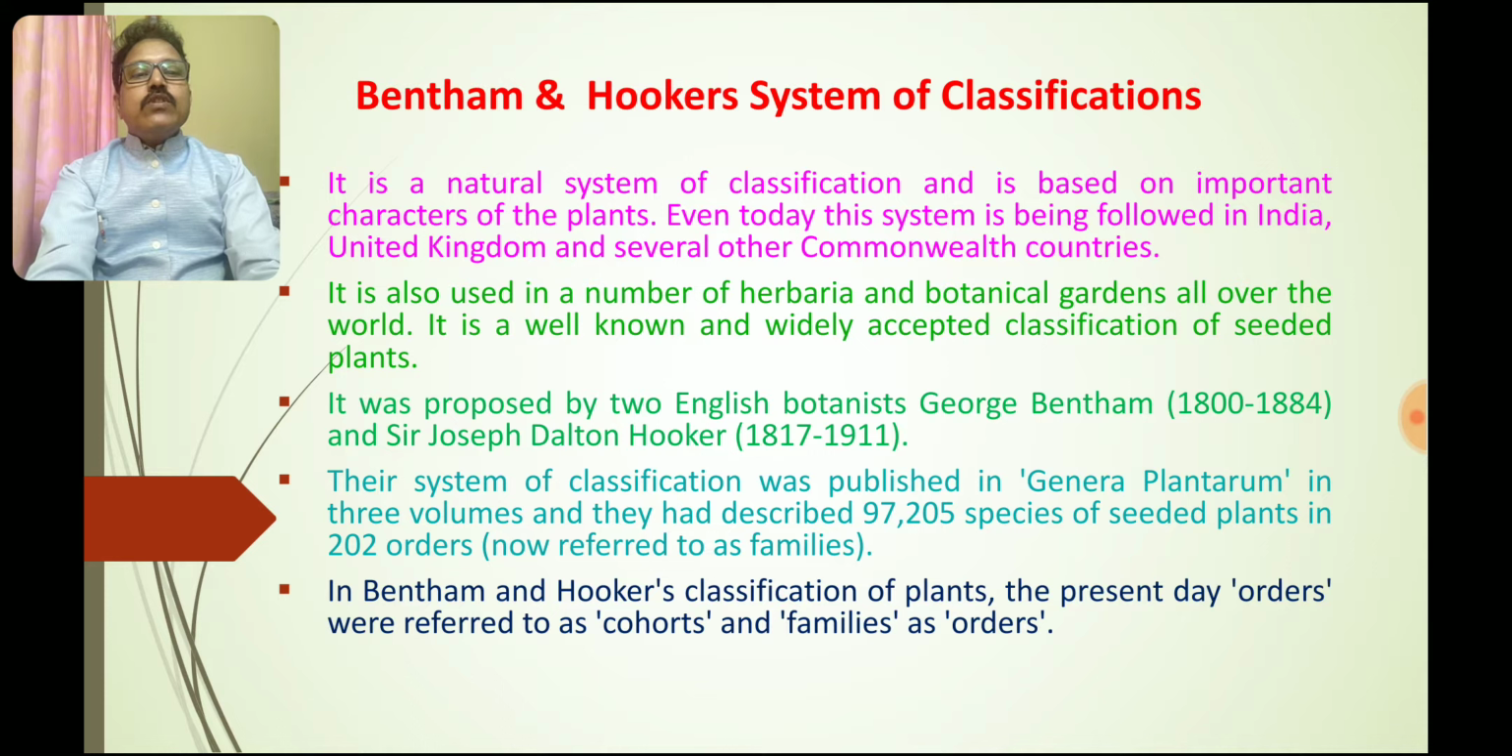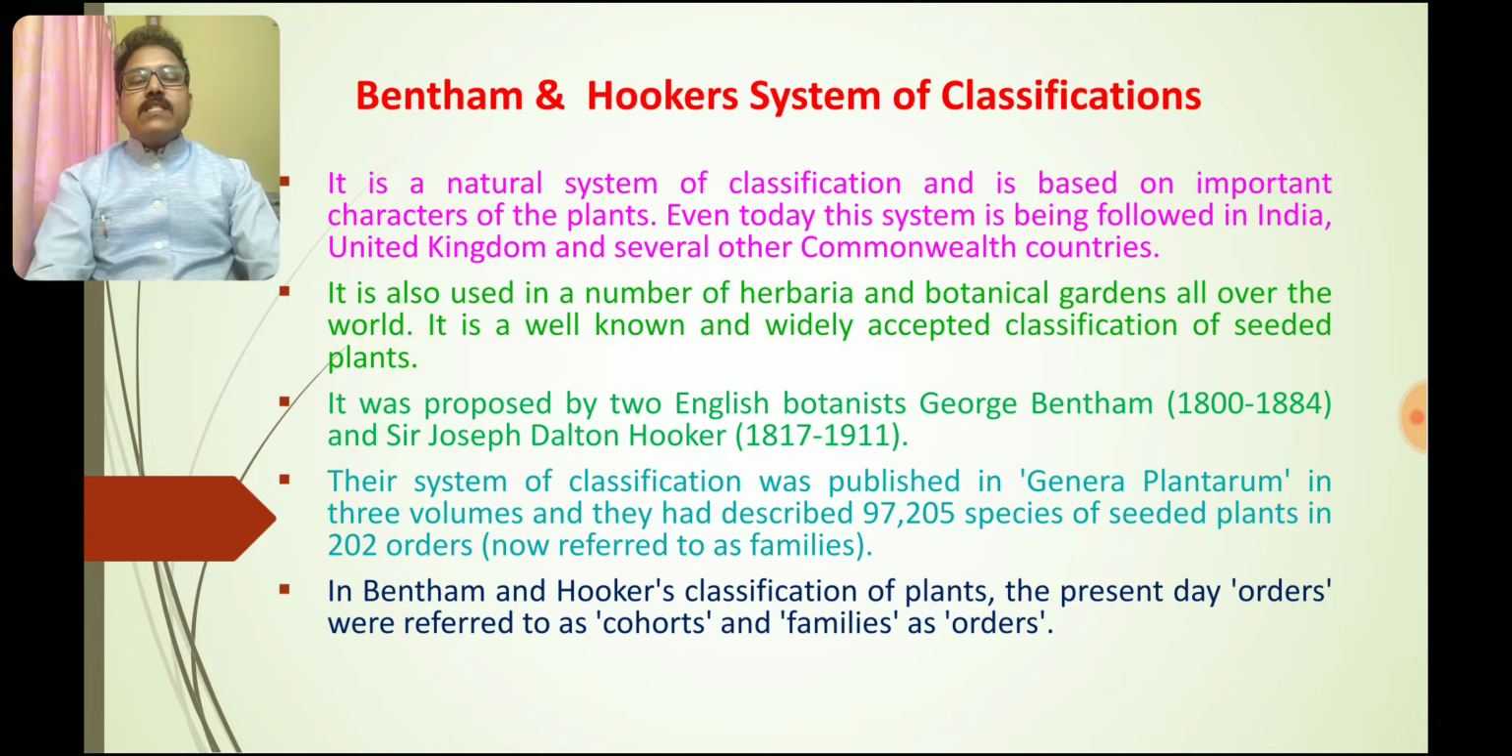It is also used in a number of herbaria and botanical gardens all over the world. It is a well known and widely accepted classification of the seeded plants. It was proposed by the two English botanists, George Bentham in 1884 and Sir Joseph Dalton Hooker, born in 1817 and died in 1911.